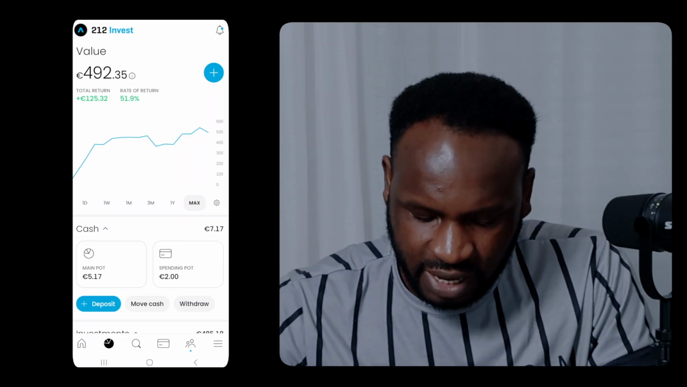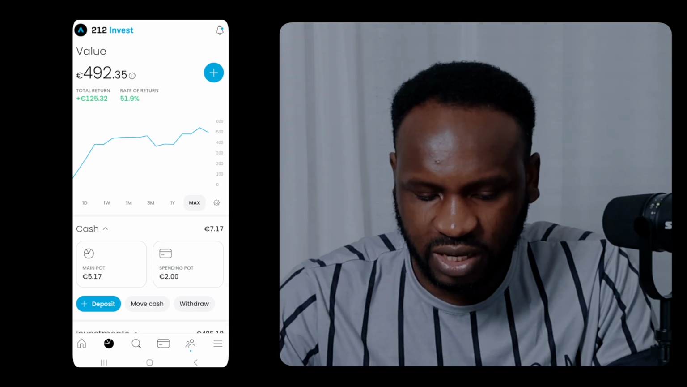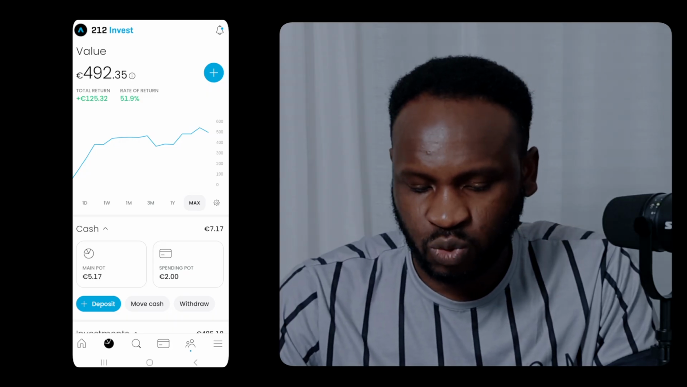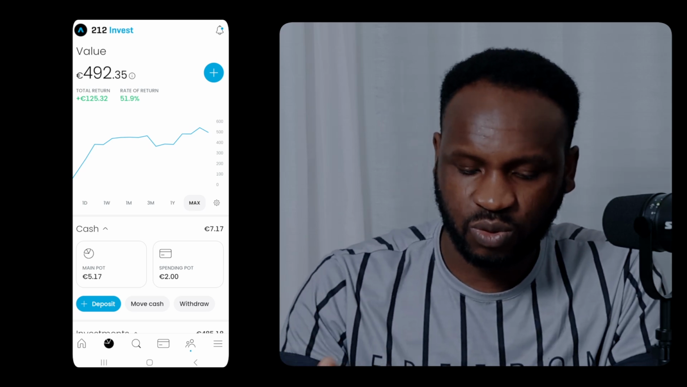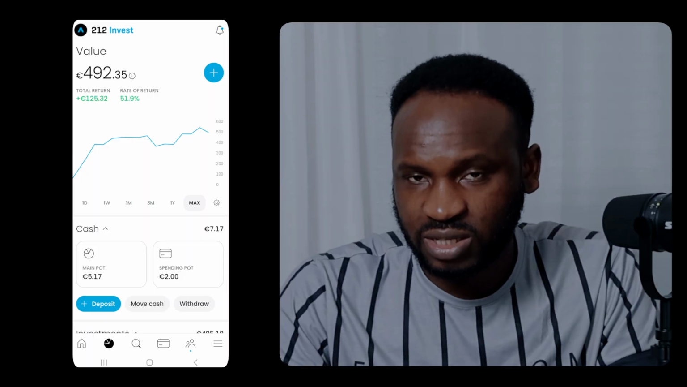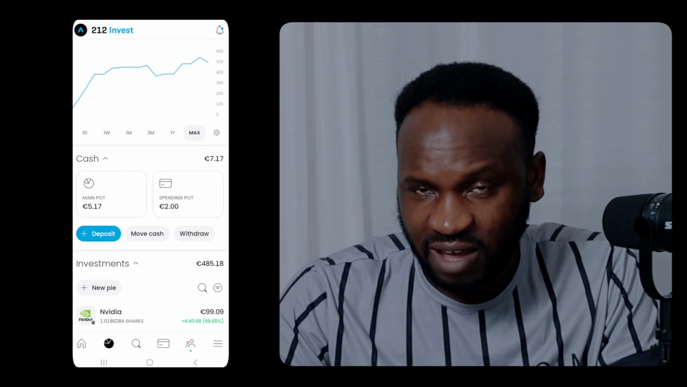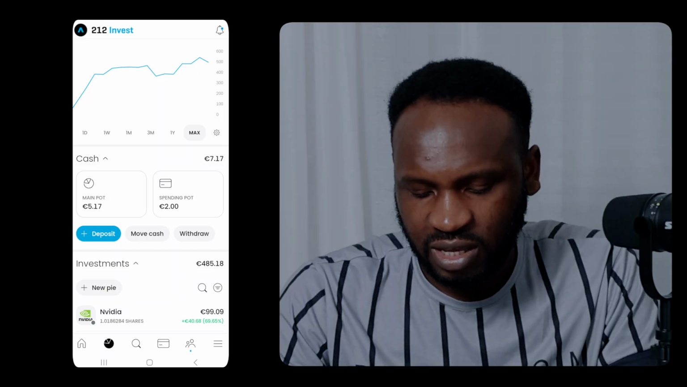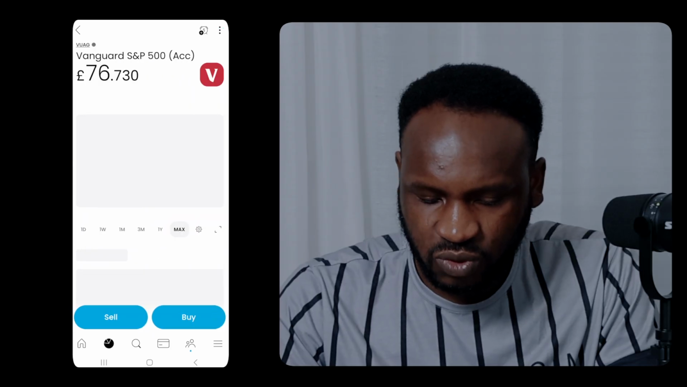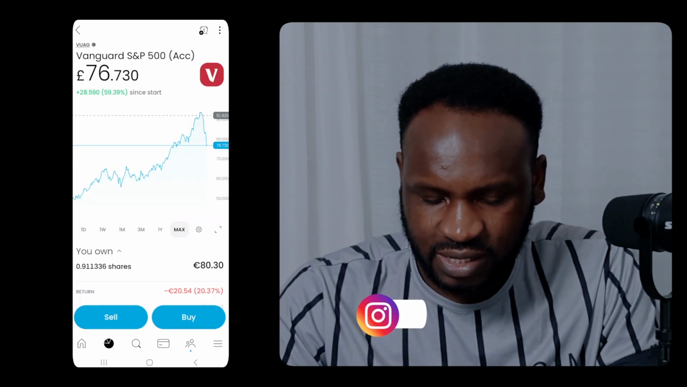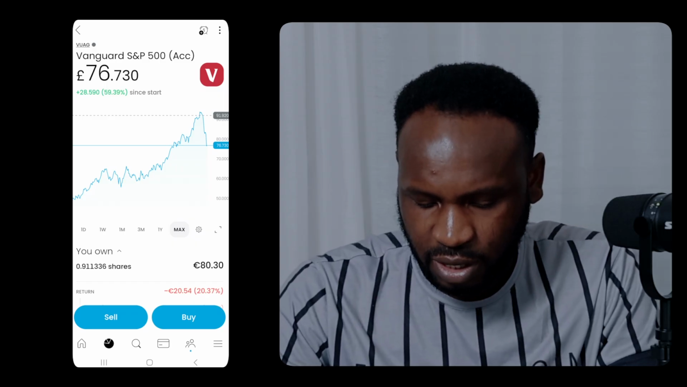So if you look at my screen here, you will see the money that I've invested. What is showing here is about 500, but it has dropped down to 492 euros. So you can see it here, 492 euros and 35 cents. That is the total amount that I have invested on this platform. And as you can see, the money I have in cash on my balance that I have not invested is 7. So when we scroll down here, I will click on the S&P 500, which is Vanguard S&P 500, which is VUAG, the symbol code of the S&P 500 that I've invested my money on.